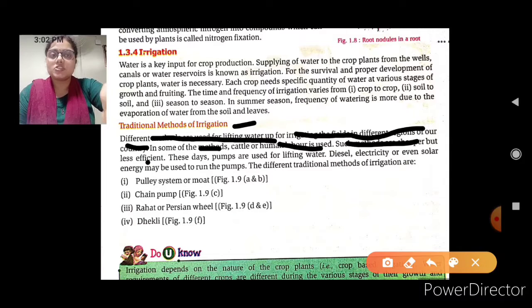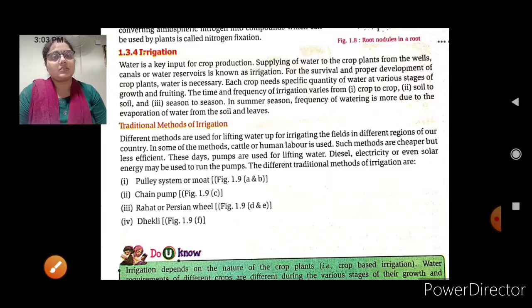Such methods are cheaper but less efficient. These days pumps are used for lifting the water. Diesel and electricity and even solar energy may be used to run the pumps. And there are different traditional methods for irrigation.